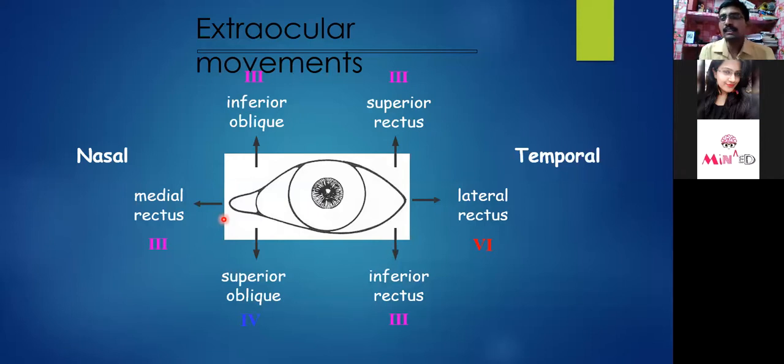So how will we examine this? That is a very simple method of examination. We close the other eye, which does not have to be examined right now. Ask the patient to focus on this finger and to follow the finger. If the patient is able to follow, we will see through all the ranges of movement, and then we will get an idea which particular range of motion is affected, and accordingly which muscle and nerve is impaired.